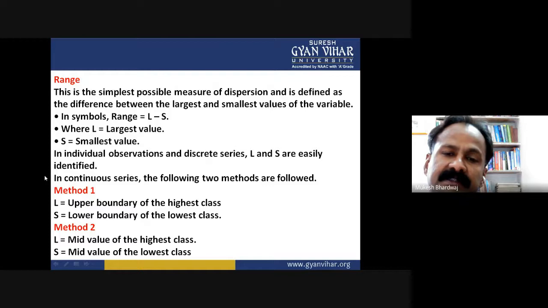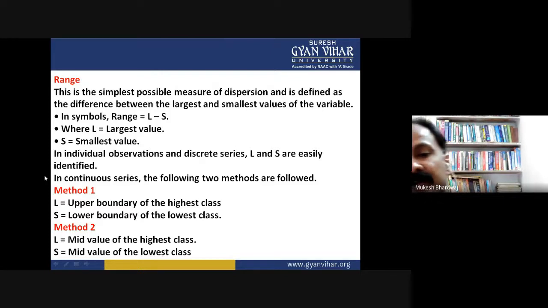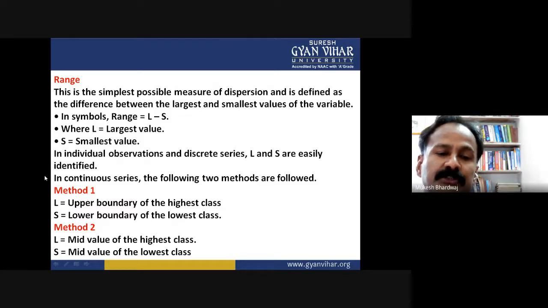As we had discussed, the data or the observations are given in three basic categories. First is the raw data or ungrouped data. Second is the frequency distributed data. And third is the class frequency distributed data. In raw data and ungrouped data, the range calculation is easy. From the observations, you just subtract the smallest value from the largest value and you get the range.